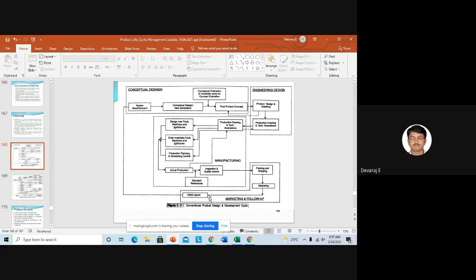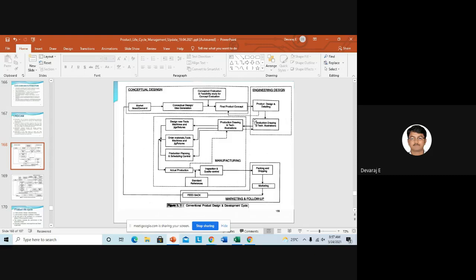If the design is not good according to the customers, if they give some inputs regarding the design, the material, the quality, everything, we'll get the feedback from the design thinkers. Again it will come to conceptual design. So again this process will continue, till it meets the customer requirements or customer needs. So this is about the conventional process. This was used in the earlier 1970s, 80s, 90s. The same process they were using.